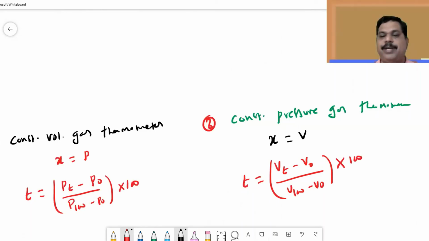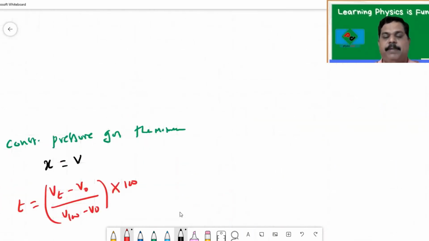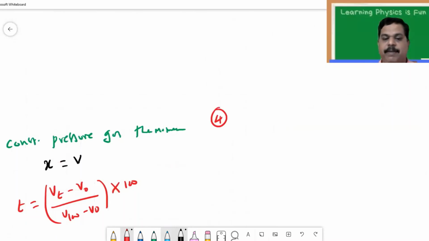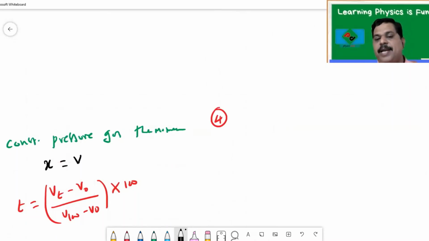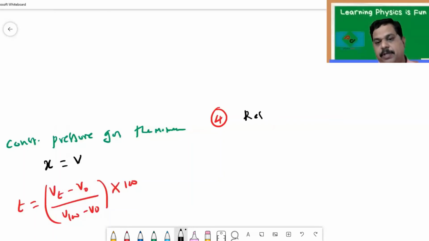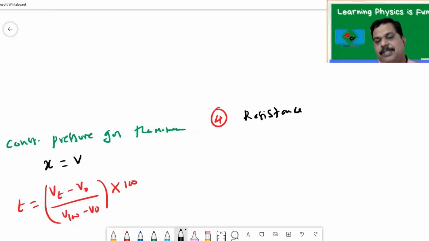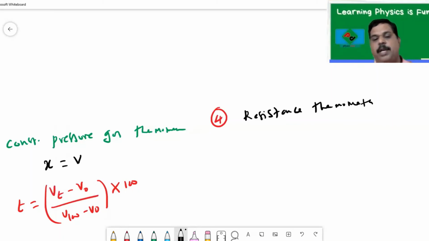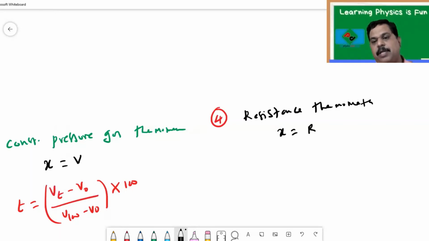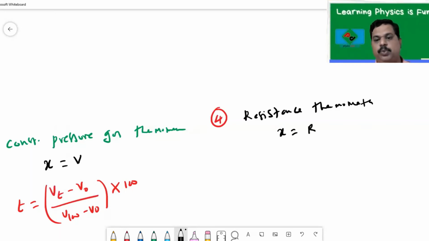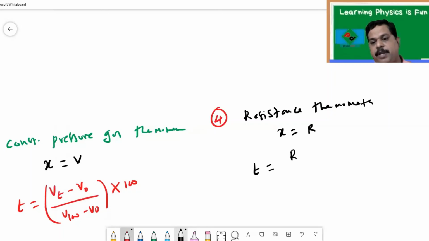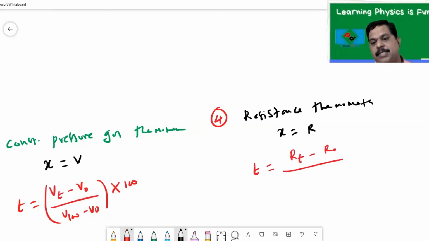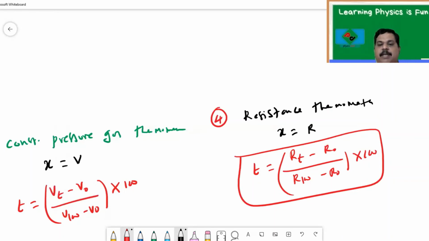So the last one is the resistance thermometer. If you look at the platinum wire, the resistance of the wire is directly proportional to, and changes with, temperature. So let us take a resistance thermometer. Remember, for a resistance thermometer, thermometric properties are resistance. So therefore, T is equal to, this is a very important equation, (RT minus R naught) by (R100 minus R naught) into 100. So this is the expression for the resistance thermometer.